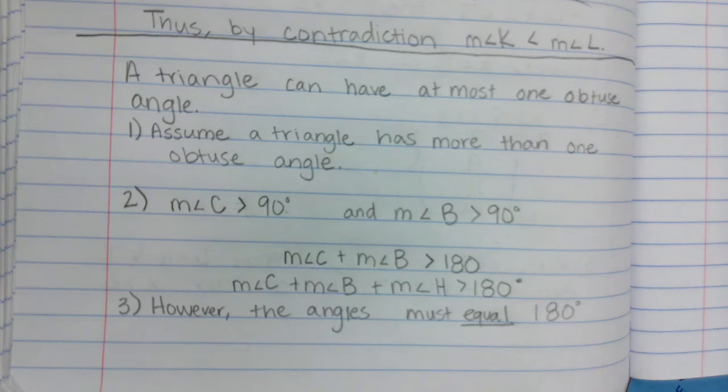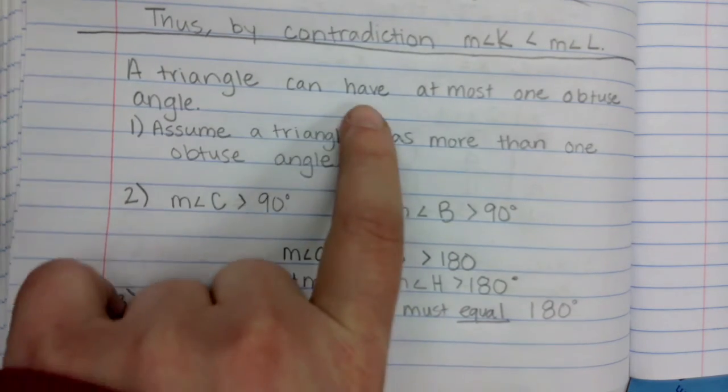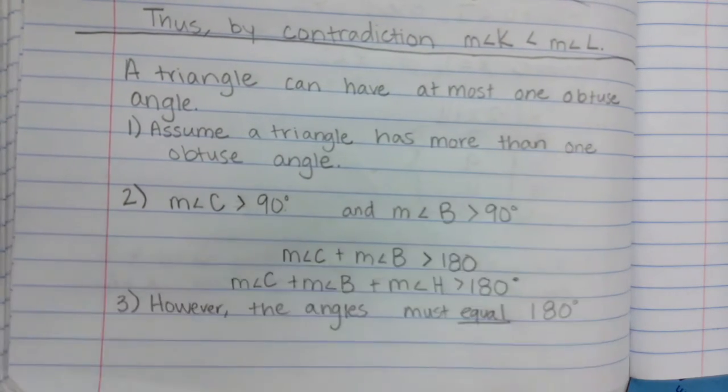So no matter what, in this world that we're living in currently, where a triangle has more than one obtuse angle, every single time we're going to get a problem. It's never going to work. So if that never works, to have more than one obtuse angle, what has to be the case? It can only have one. We're going to go back to our original statement that a triangle can have at most one obtuse angle.